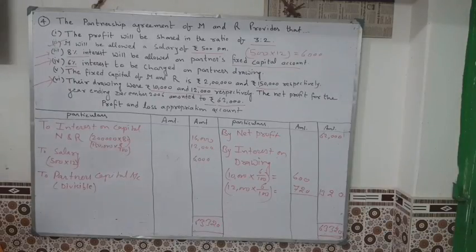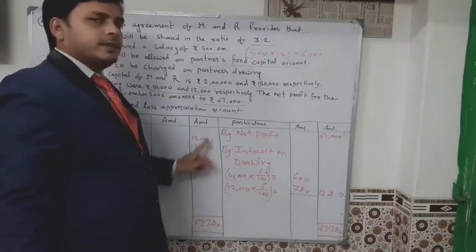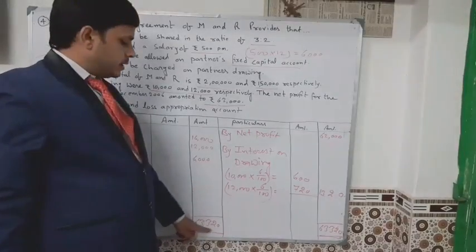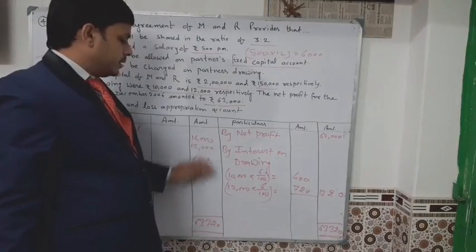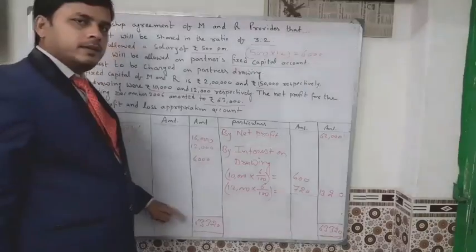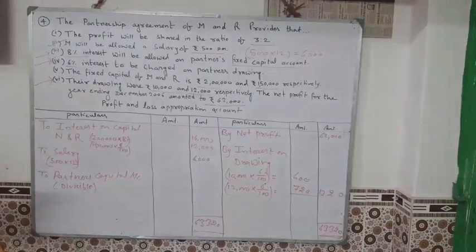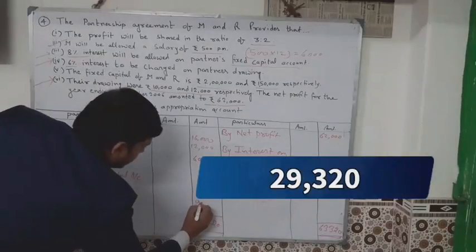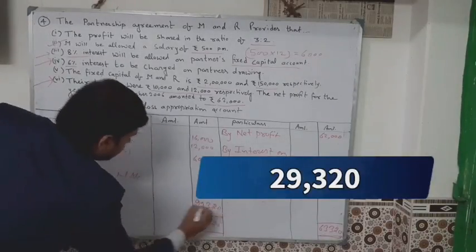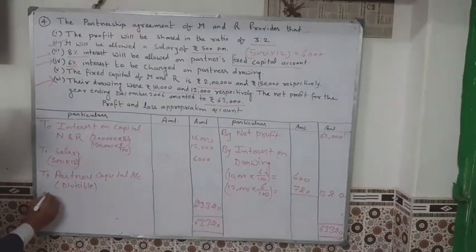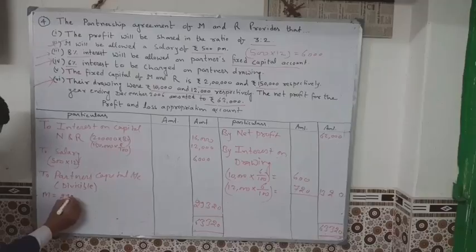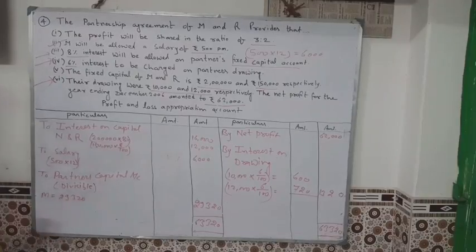Then from this amount you will deduct this amount. Okay. From 63,320 you will deduct 16,000, 12,000 and 6,000. After deducting, you will write the balance here. Okay. So how much balance will you get? 29,320. Here you write 29,320. This is the balance. Okay.